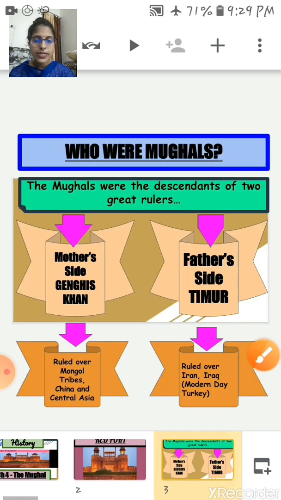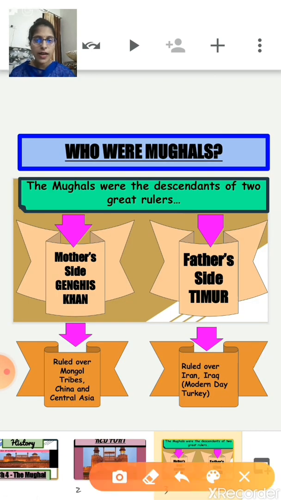Okay, now let's start. First understand who were the Mughals. So who were the Mughals? The Mughals were the descendants of two great rulers, right? Now, from the mother's side, the Mughals were the descendants of Genghis Khan, and from the father's side, the Mughals were the descendants of Timur. Now the question is, who was Genghis Khan and Timur?